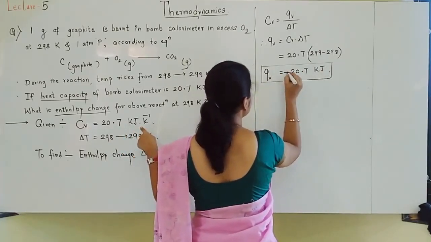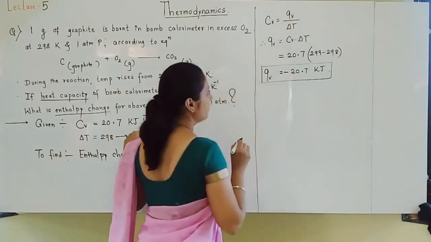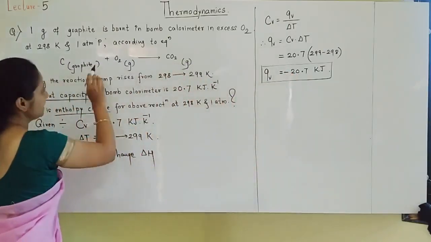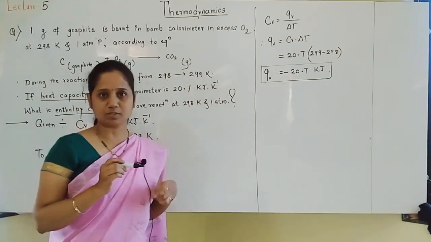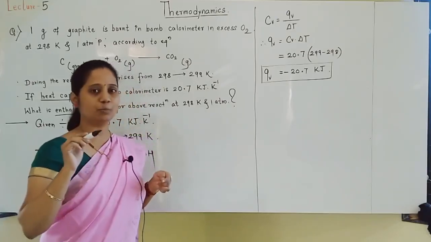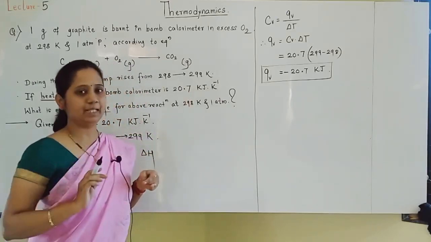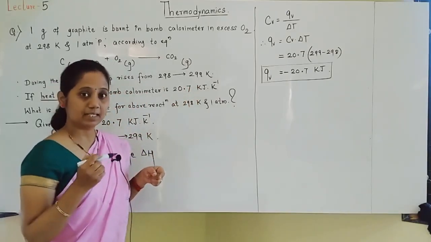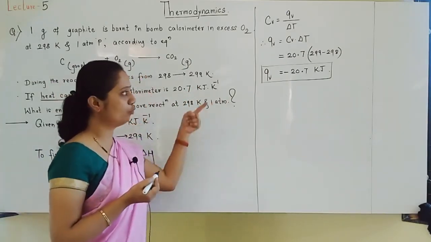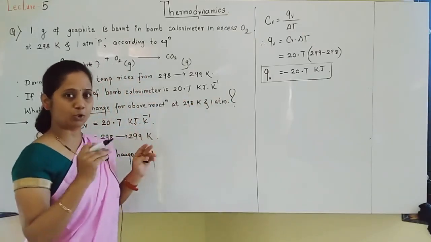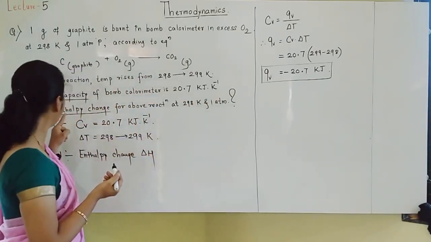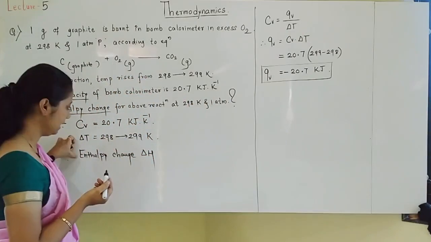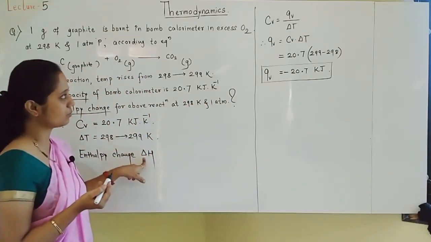I am giving a negative sign for this because when this graphite is burnt, heat is given out. That's why the Q sign should be negative. Negative sign indicates heat is released. QV we calculated, but we don't want QV. We want delta H. That is the thing we have to find out.